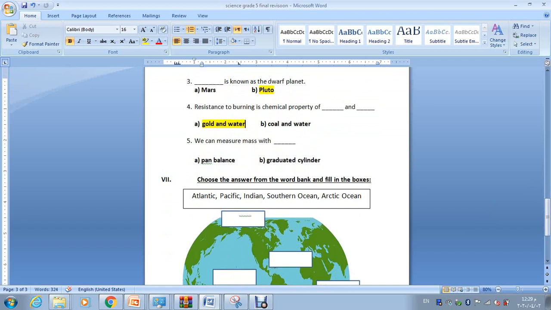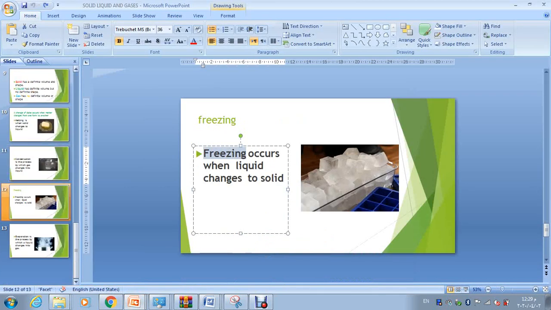Number 5, we can measure mass with a graduated cylinder or pan balance. Mass is something solid, and you need to weigh it, okay? But a graduated cylinder is used for measuring liquids. So remember here, solid, liquid, and gases.